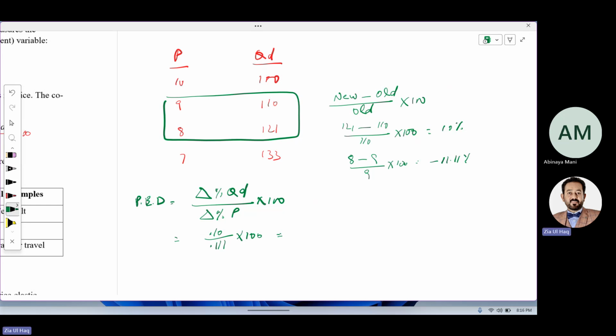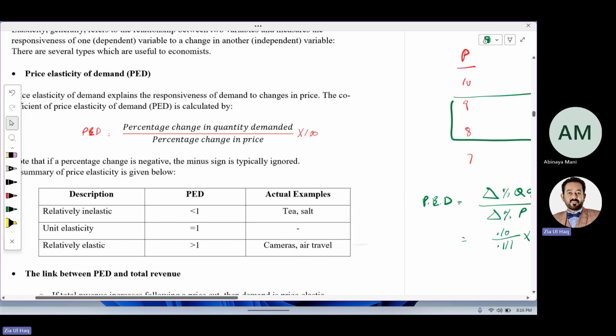Can you calculate price elasticity of demand? It is 0.9. So that is price elasticity of demand. What does this price elasticity of demand tell us about?